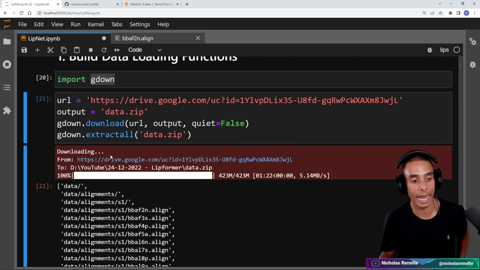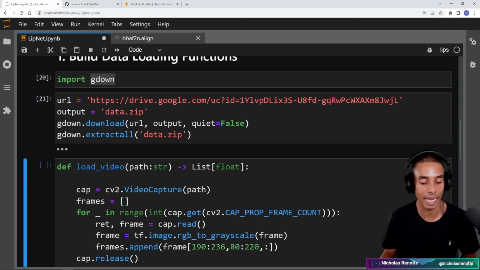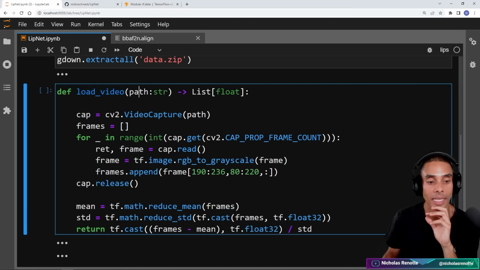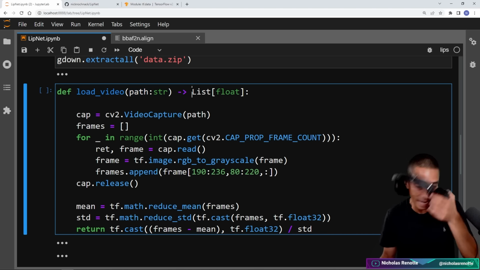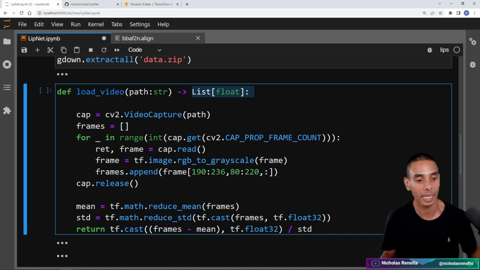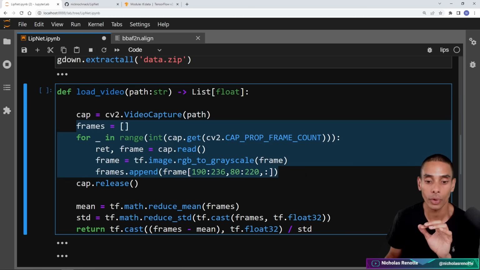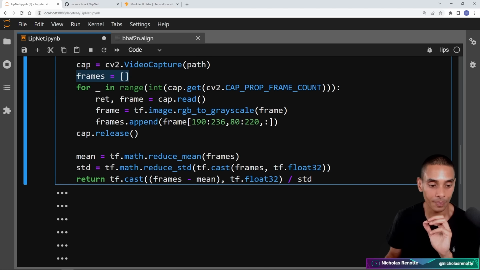The next thing that we want to do is actually get this into a data loading function. So I've written this function called load video. It takes a data path and outputs a list of floats, which represents our video. We first create a CV2 video capture instance, which takes in our path, and then loop through each frame and store it inside an array called frames. We then calculate the mean and the standard deviation, and standardize or scale our image features, so we subtract the mean and divide by the standard deviation.